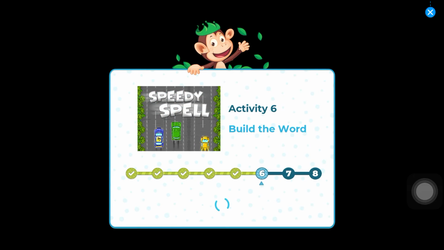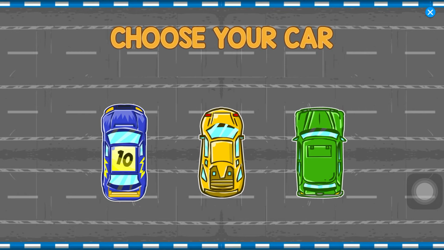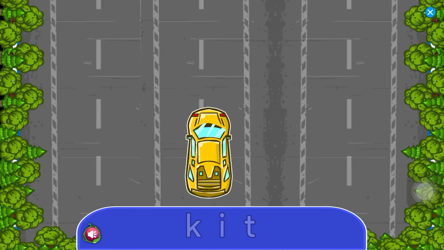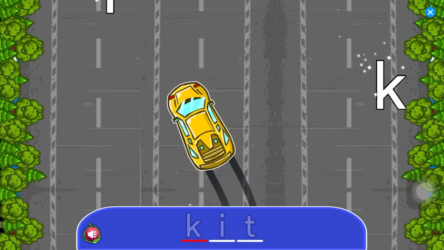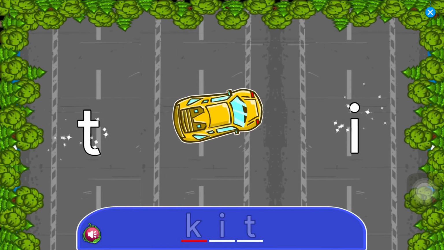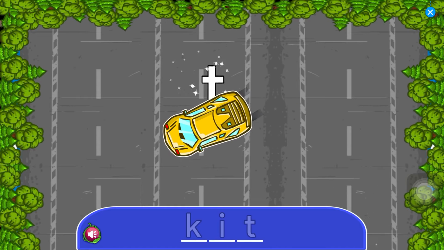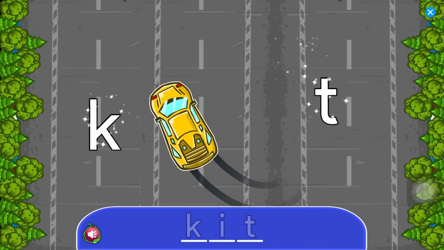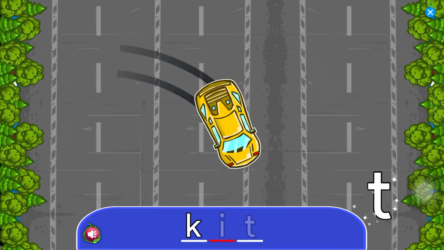Activity 6. Build the word. Drag the car to collect sounds and make the word kit. In.